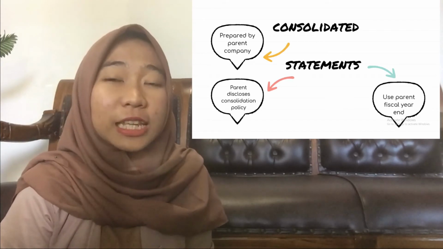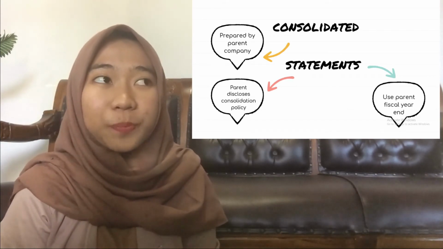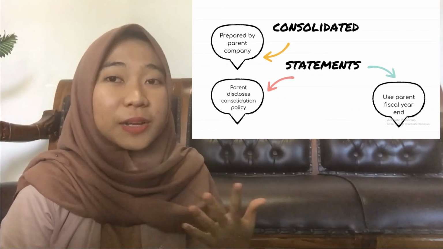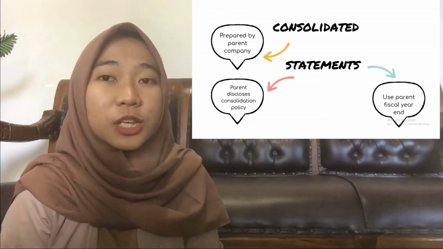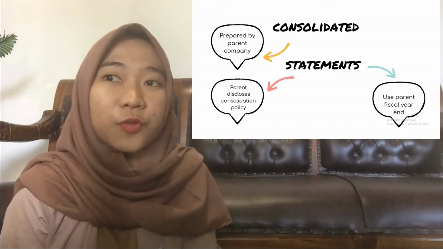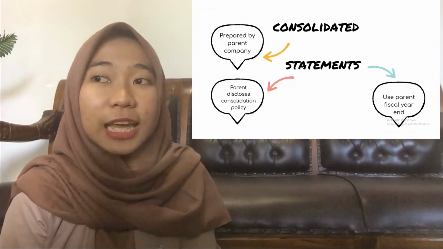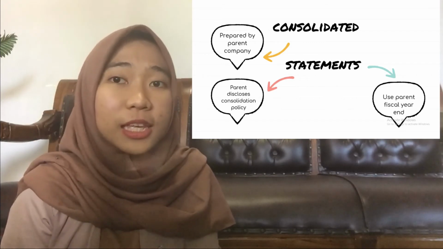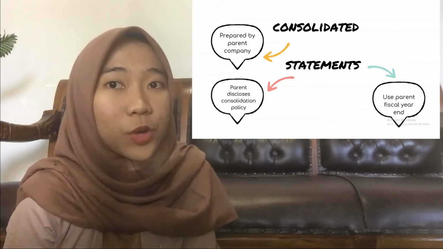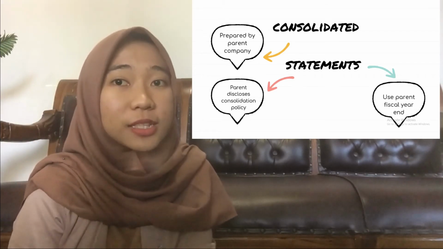The consolidated financial statement is prepared by a parent company. The parent company discloses consolidation policy and any exception to consolidation. The fiscal year end for the consolidated entity is the parent's fiscal year end, but may include subsidiary statements with fiscal year end within 3 months of the parent's fiscal year end.